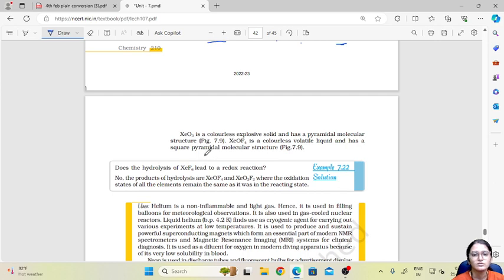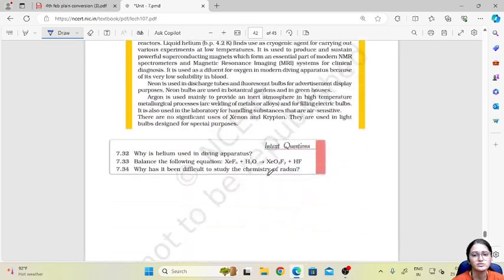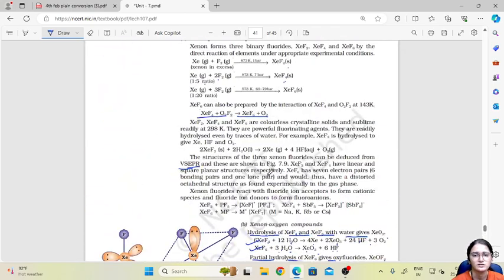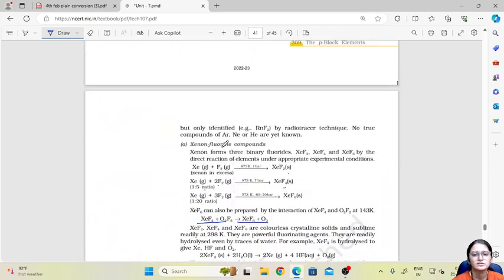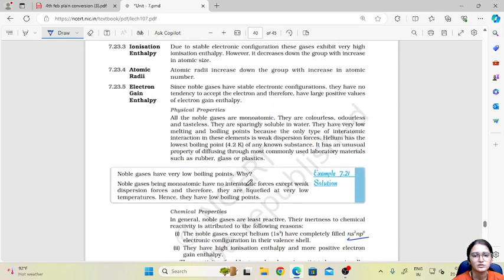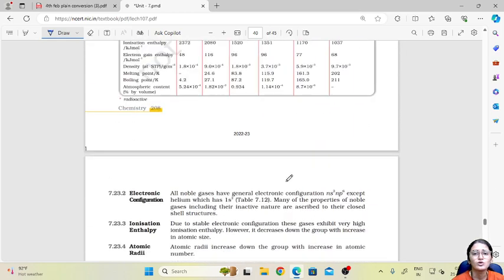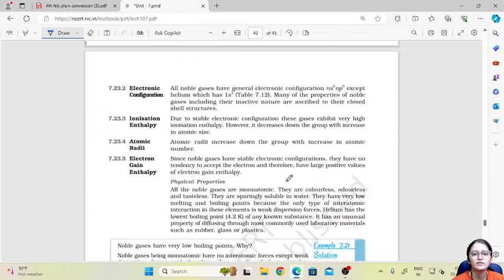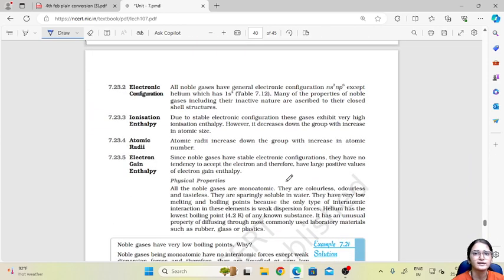Xenon trioxide is a colorless explosive solid with a pyramidal molecular structure, and xenon oxyfluoride is a colorless volatile solid or liquid with a square pyramidal structure. Only these questions can come in group 18, because there is not much information on group 18, as they do not react easily with any other element.